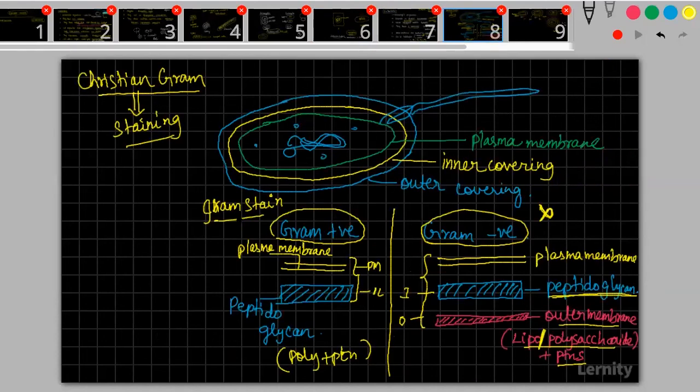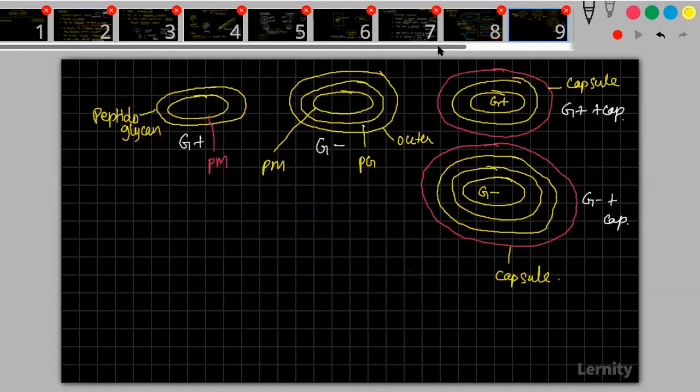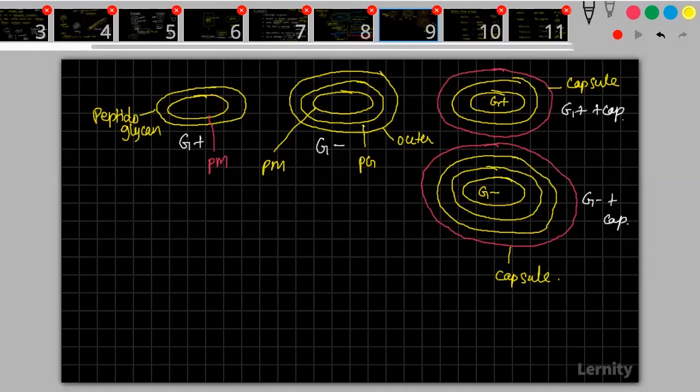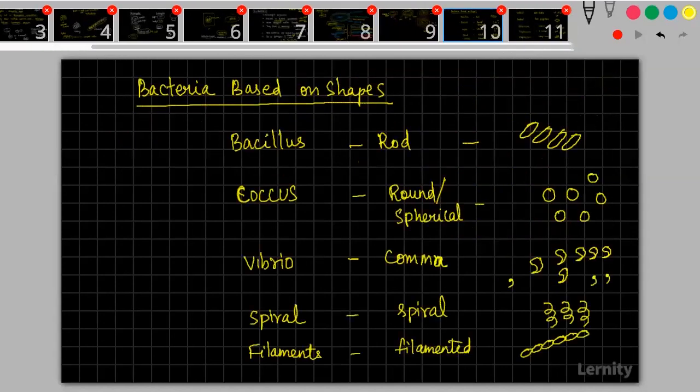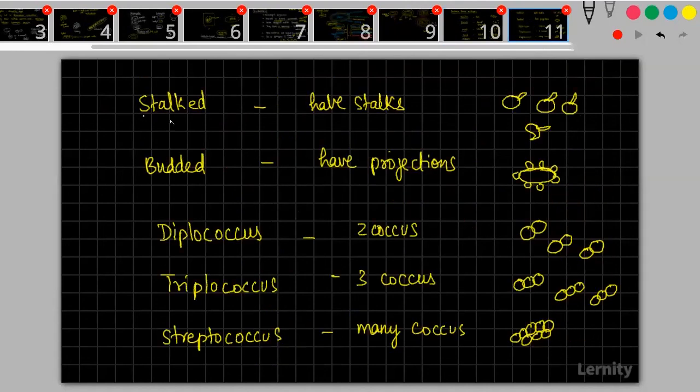Then here, this is a very important thing, the gram staining technique. We studied the difference between gram positive and gram negative. Then this is just for explanation. And finally, we have studied the classification of bacteria based on shapes. You have to remember these words: bacillus, coccus, vibrio, spiral, filaments. Similarly, you should know what stalked means, what budded means, what diplococcus is, and what streptococcus is. All these things you should know.